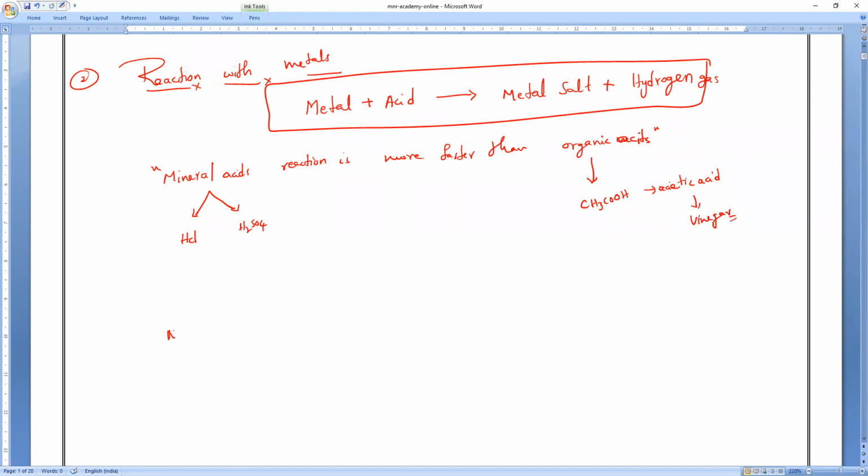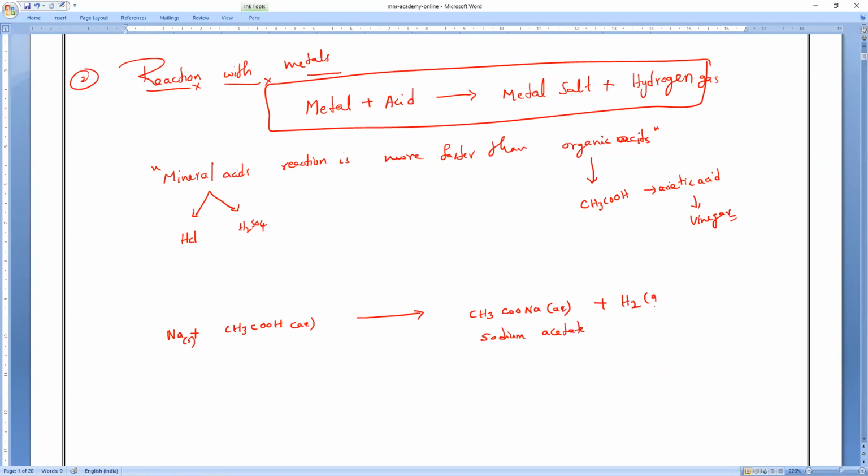So if sodium metal reacts with vinegar, or CH3COOH, which is in what state? All of you? Aqueous state. So it will form the respective salt. What is the salt actually? Sodium acetate. Remember all the salts are in the aqueous state only. And it will form what gas?